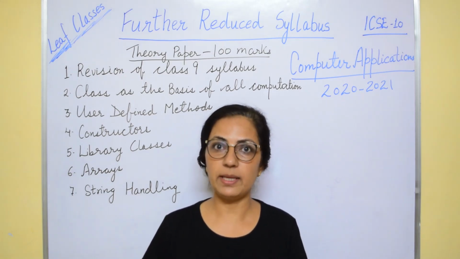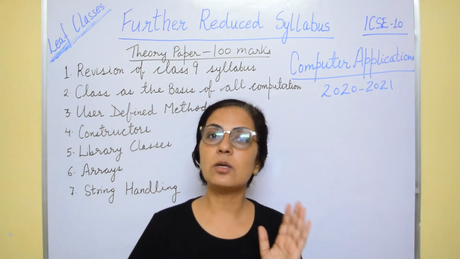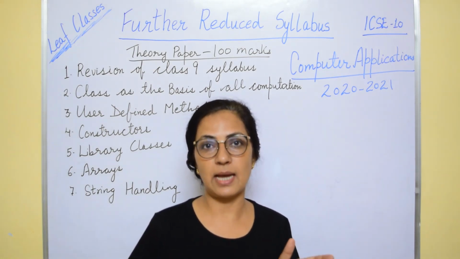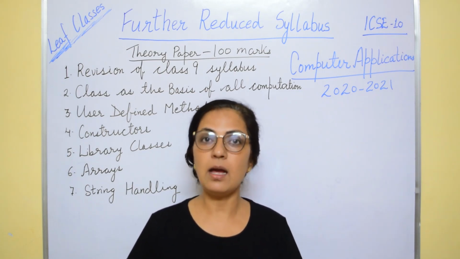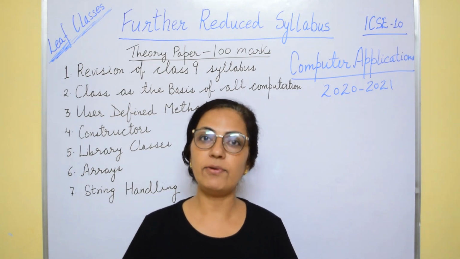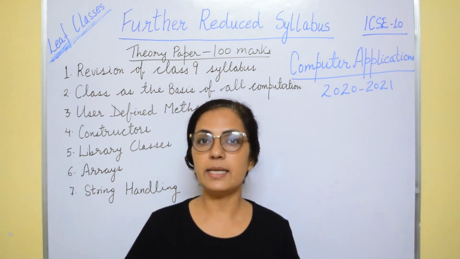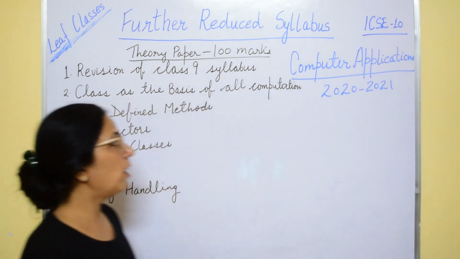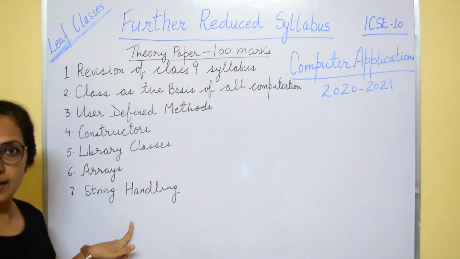The entire class 9th syllabus is there excluding the computing and ethics chapter, but that will not be taken here. Apart from that, everything you did starting from introduction of OOPS till nested for is there. Now from point number 2, all this portion is of class 10.